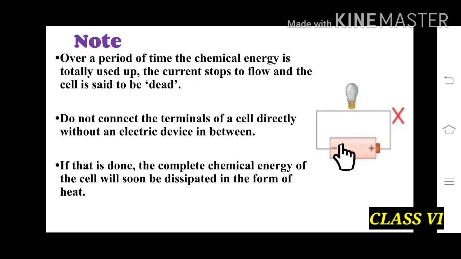We should not connect the negative terminal directly to the positive terminal without any electric device like a bulb. What will happen? The circuit will blast. If that is done, the complete chemical energy of the cell will soon be dissipated in the form of heat. So it will burst in the form of heat.